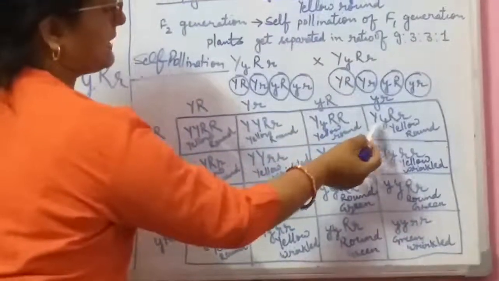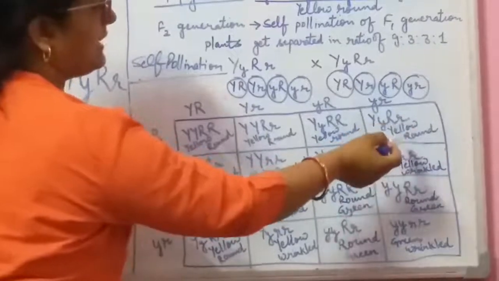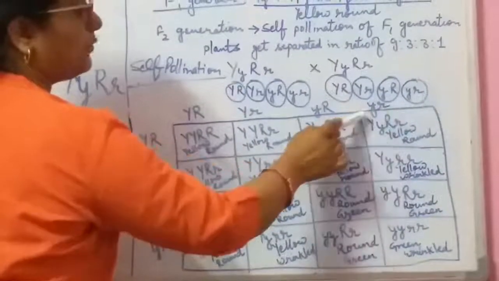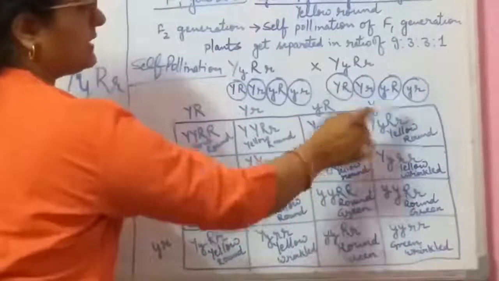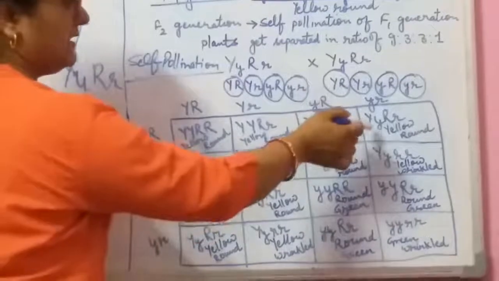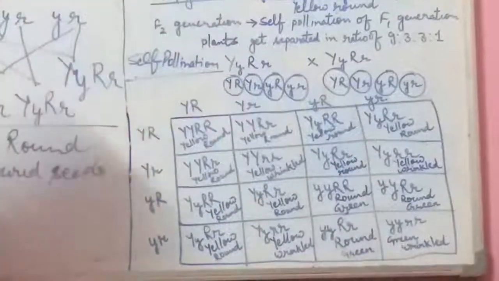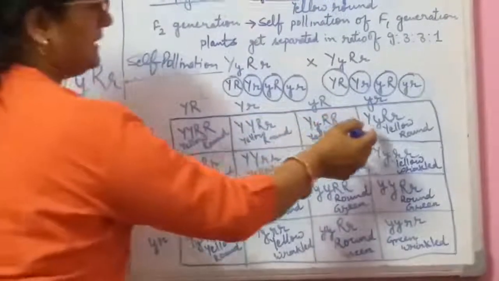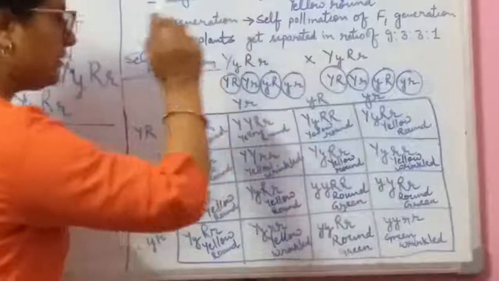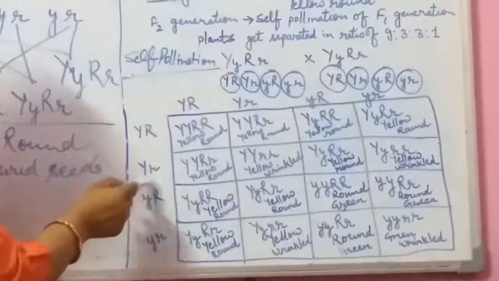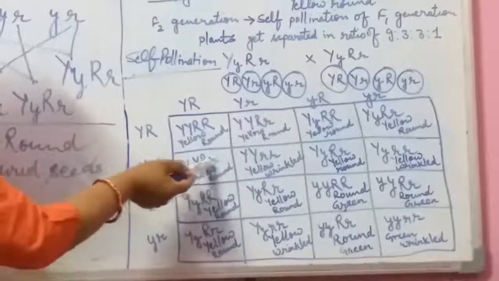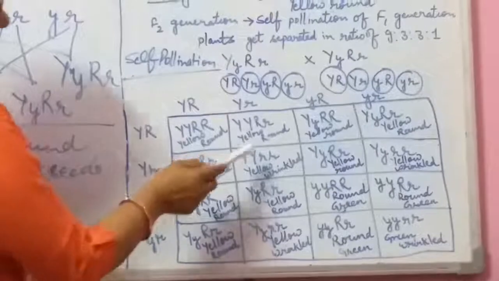Small y, capital Y, capital R, small r. But here, what happened? The capital Y and the capital R, both are dominant, and those both are recessive. They will not be recessive when they get the two alleles with them. That's why this is also the dominant character. It is also the yellow round. Then capital Y, capital R, small r. Then it is also the yellow round because the dominant characters are here.